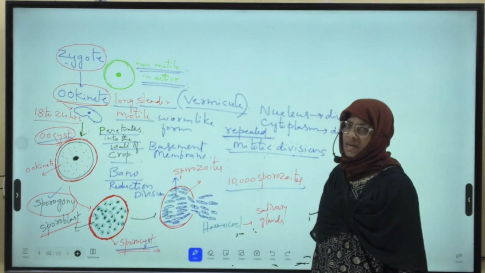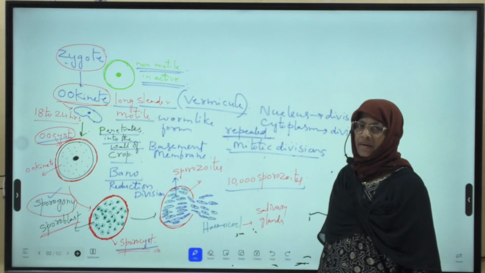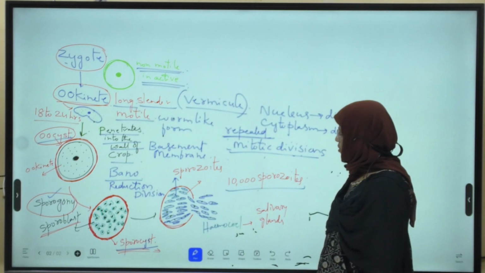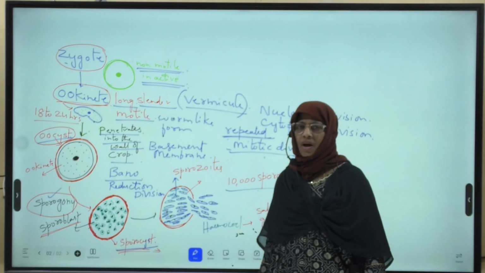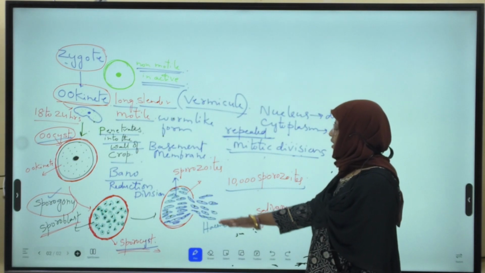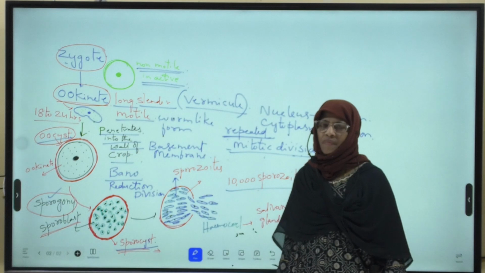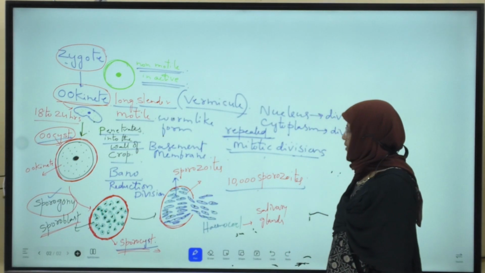What is hemocoel? The body cavity which is filled with blood. From the hemocoel, the sporozoites enter into the salivary glands of the female Anopheles mosquito.